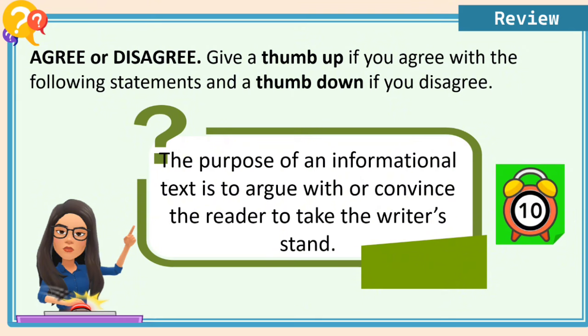The purpose of an informational text is to argue with or convince the reader to take the writer's stand. Is it a thumb up or thumb down? The correct answer should be thumb up.